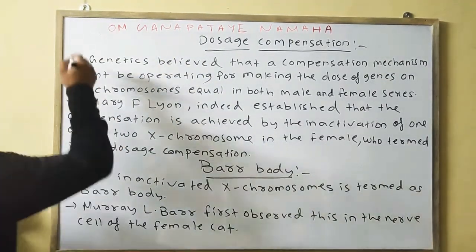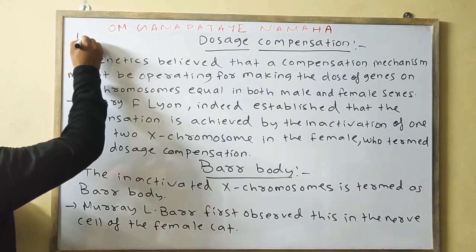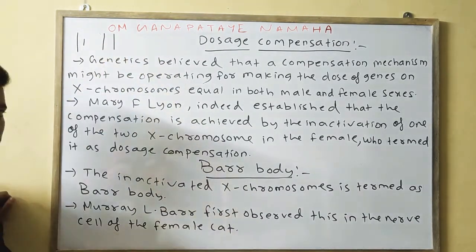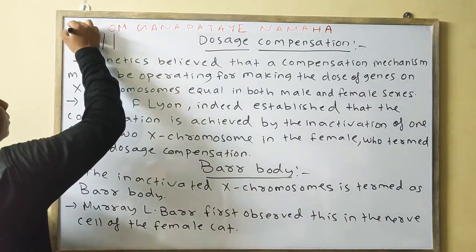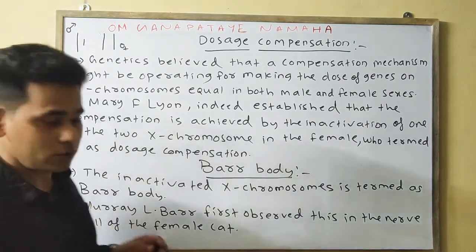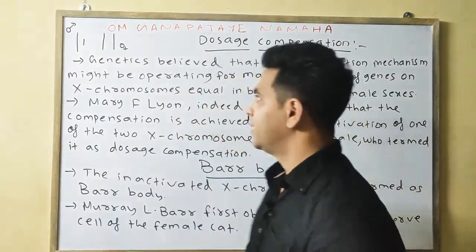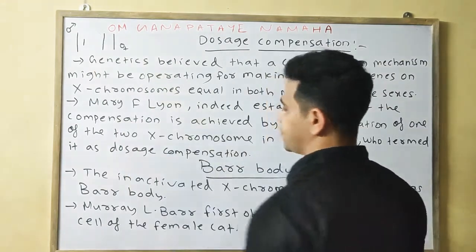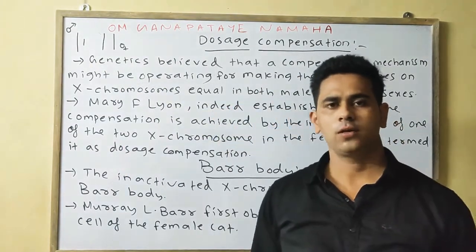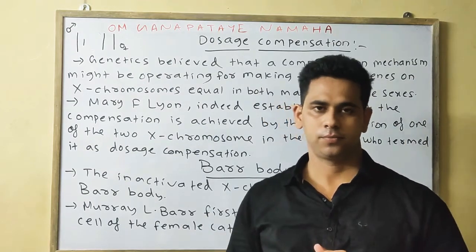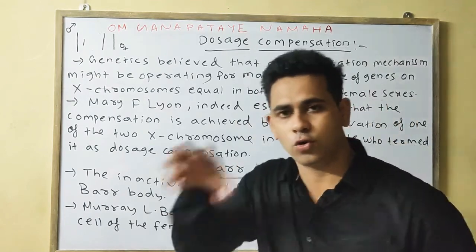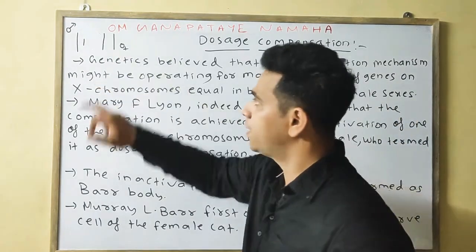Suppose this one is your X chromosome, this one is your Y chromosome. This one is your X chromosome, this one is your X chromosome. This one is in case of male, this one in case of female. If two X chromosomes are present here and only one X chromosome is present here, then obviously, since a chromosome consists of a number of genes, there might be a chance that a larger dose of genes is present in the female as compared to the male.